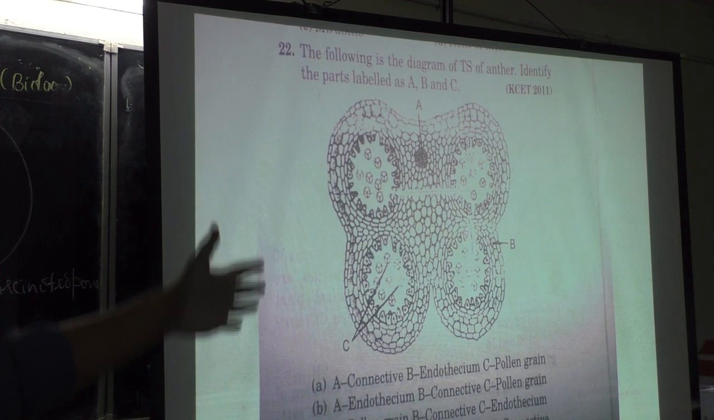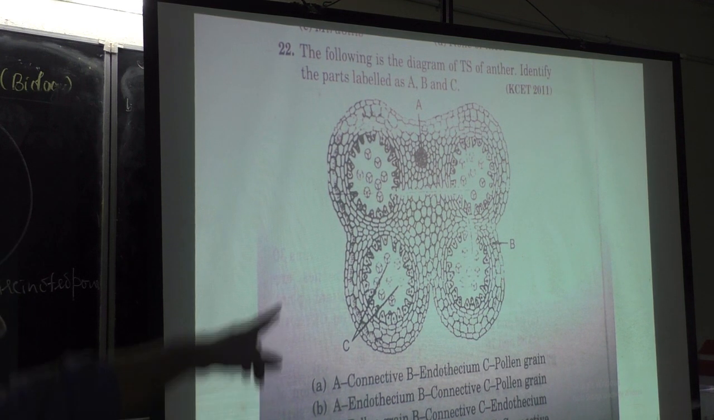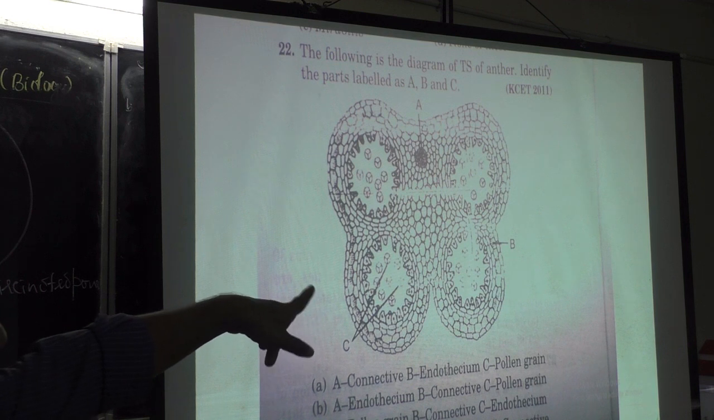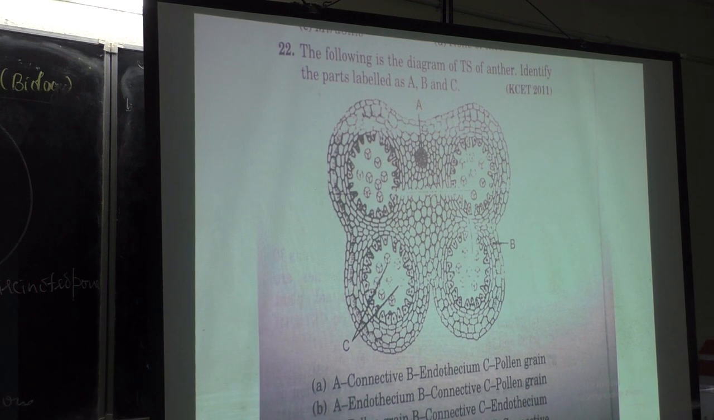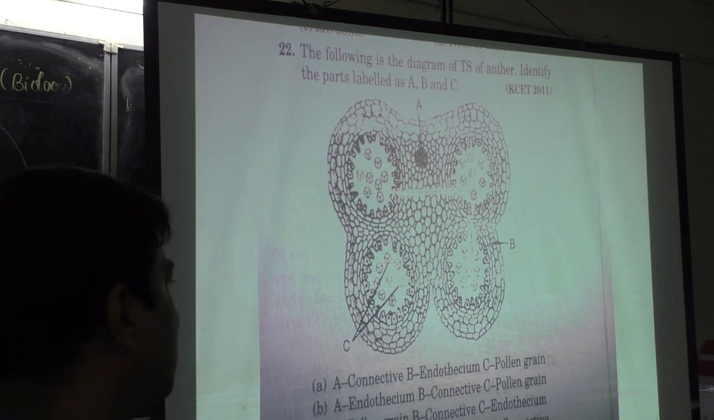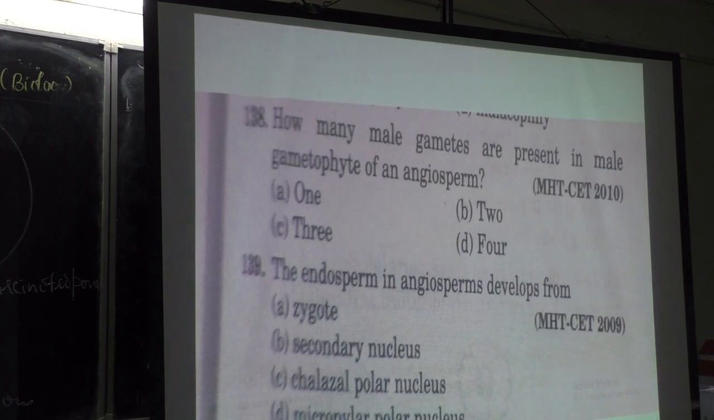This is KCET 2011 question. So they have given options, you know what it is. According to you, A should be connective, B should be endothecium. What they have given there, layers. Outermost is epidermis, then comes endothecium. They are showing second layer only, so it is endothecium. Then C should be pollen grains. They are showing inside the sporangium, so it is pollen grains. So option A is the correct answer.